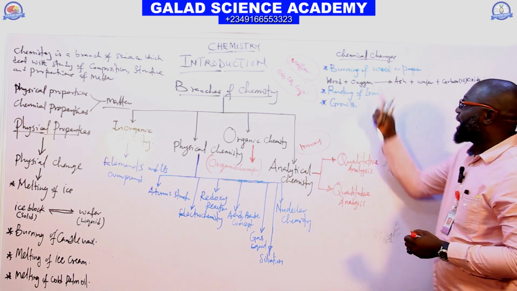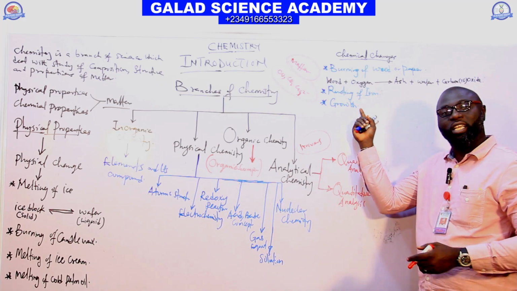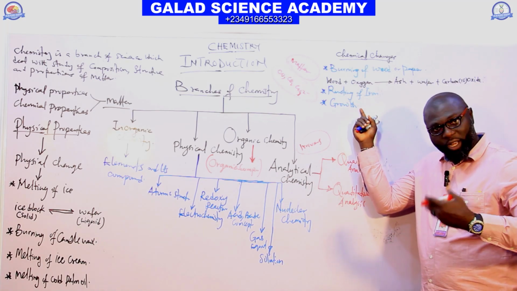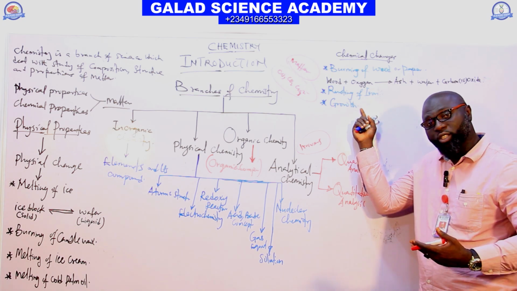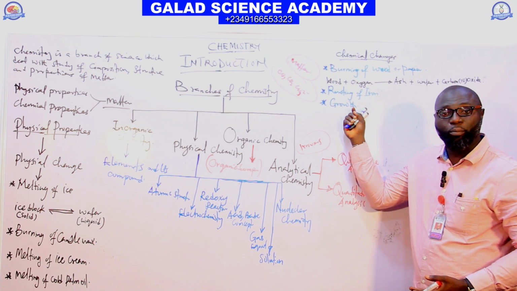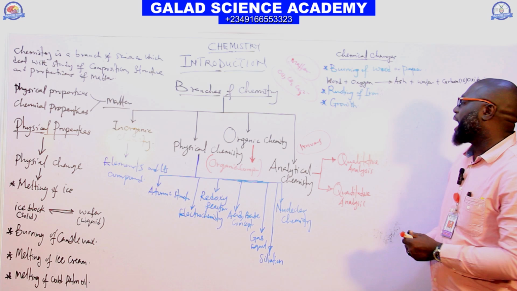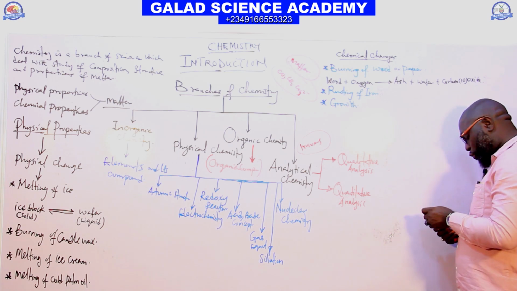That is what I said: chemical change cannot be reversed. So growth is an irreversible increase in size and weight of a living organism. So growth is a good example of chemical change.